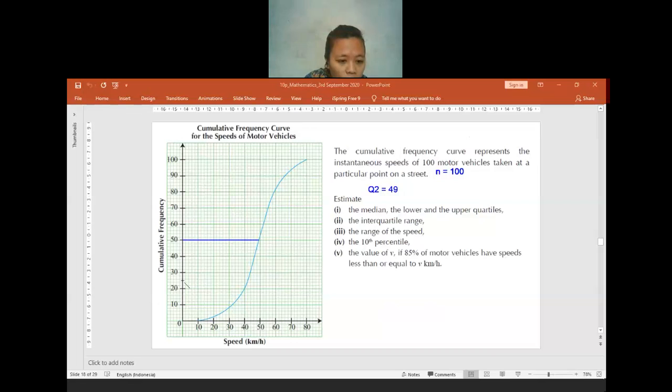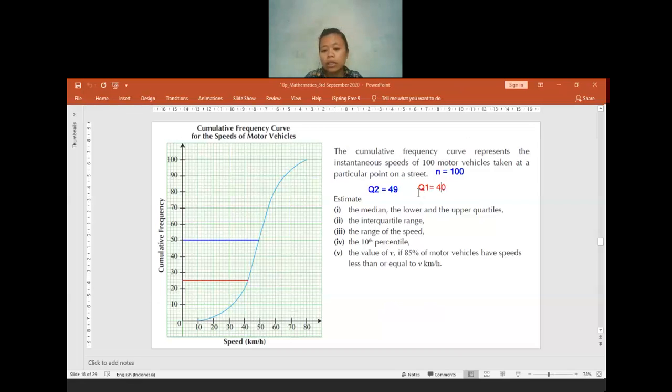The 25 will be at this position. So I make a straight line and connect it. Maybe if you are using your own book, it will be better. It will be at that place, so it will be around 40. So the Q1 will be equal to 40.